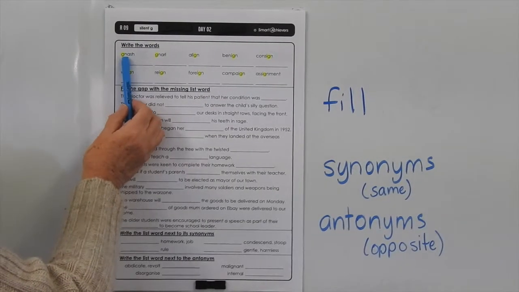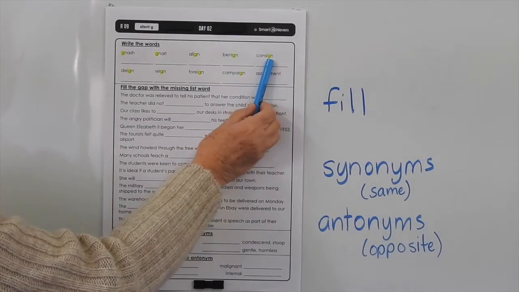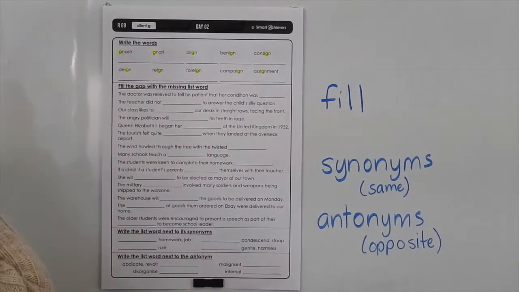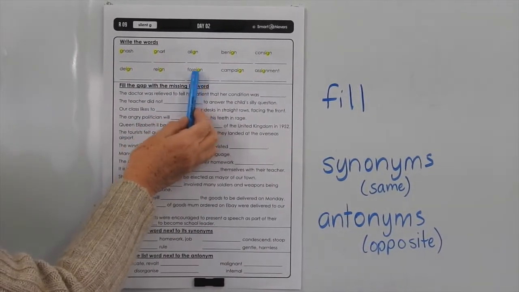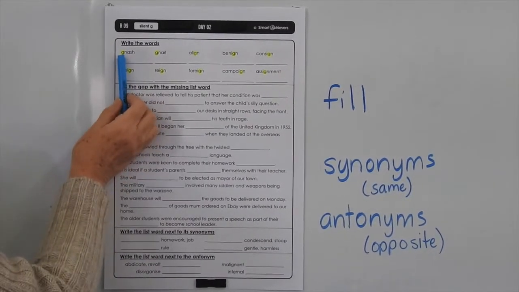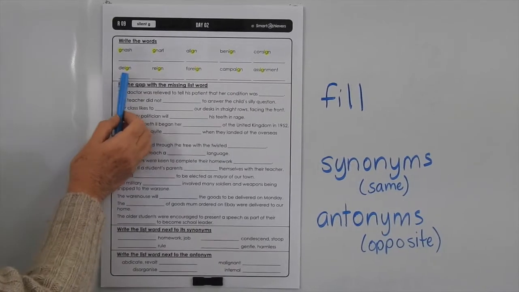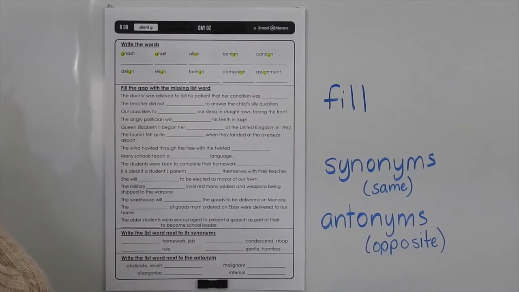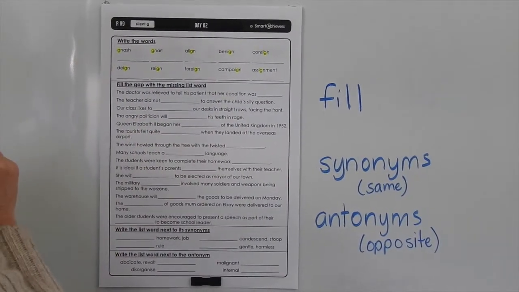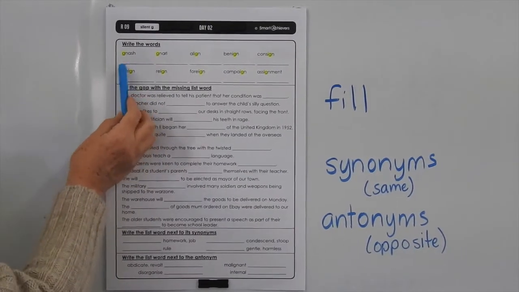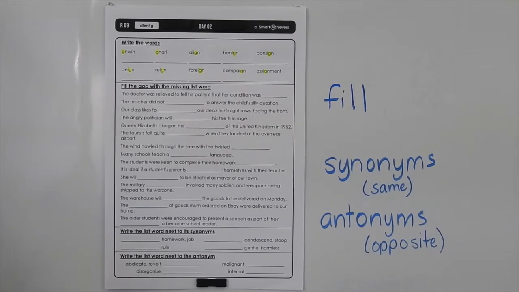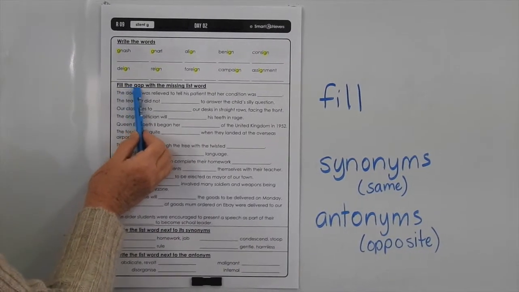Our words today are gnash, gnarl, align, benign, consign, deign, reign, foreign, campaign and assignment. So in these words the G is silent and it usually comes before an N. So the tricky thing is to remember whether it's a G before the N for the silent letter or a K before the N for the silent letter. So probably more KN in words, so there's not so many GN, but you need to remember what these silent G words are.